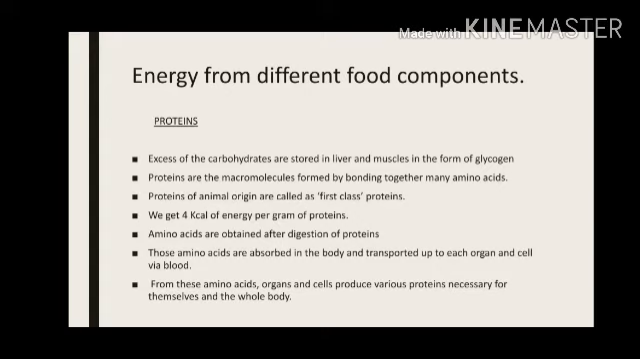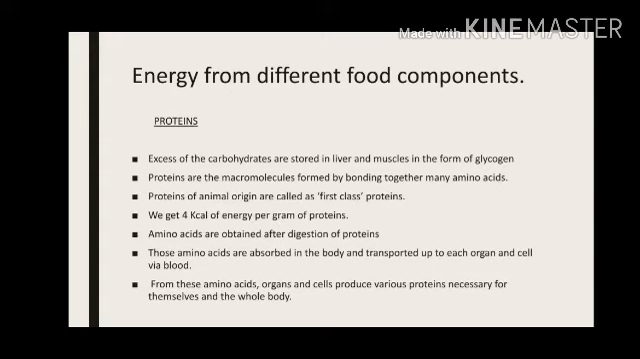So proteins of animal origin means proteins that we get from animals. They are called first class proteins. And when proteins are used for energy production, we get 4 kilocalories of energy from every gram of proteins.